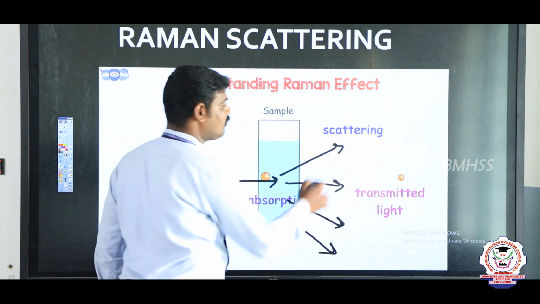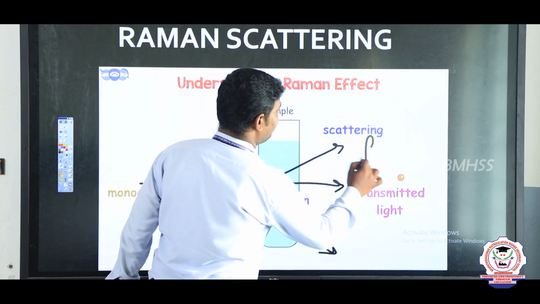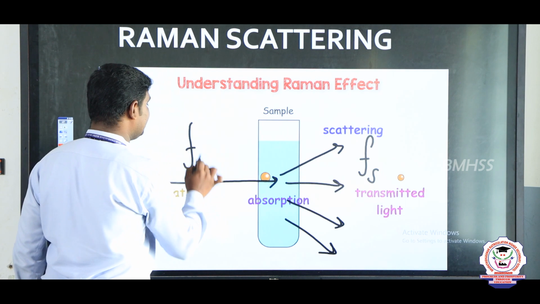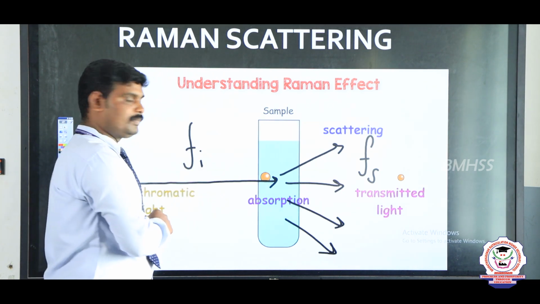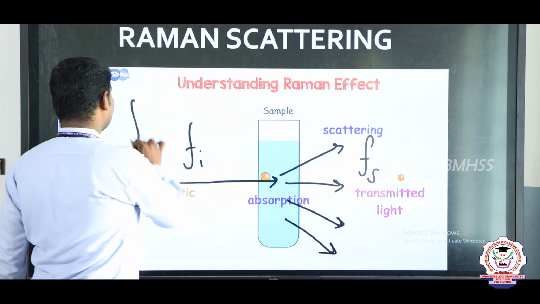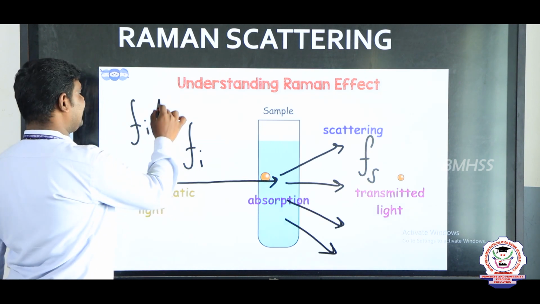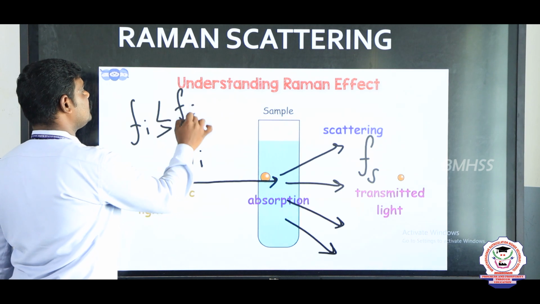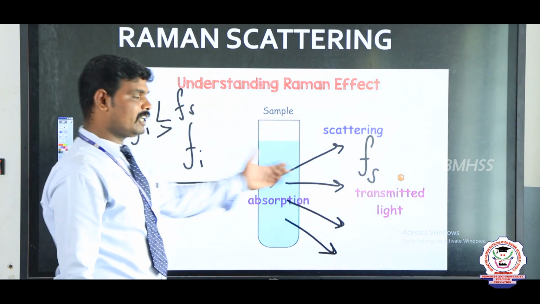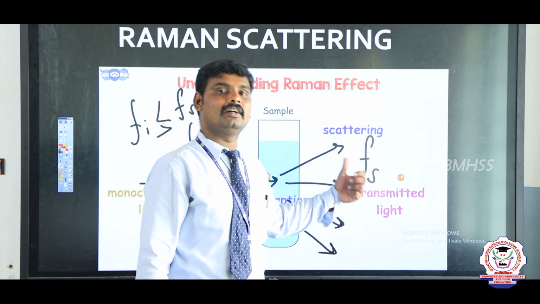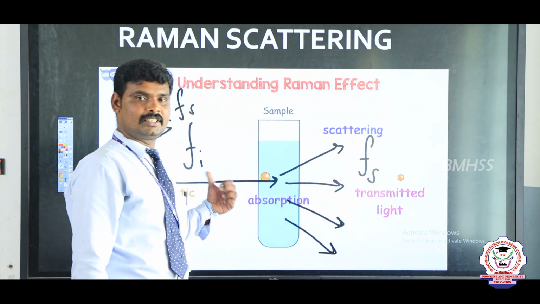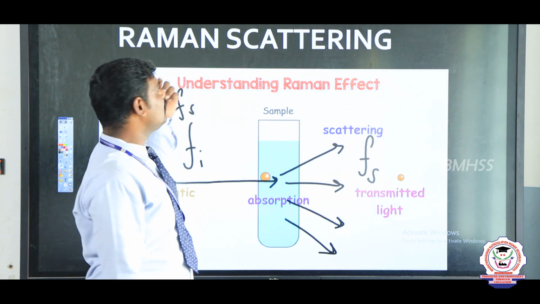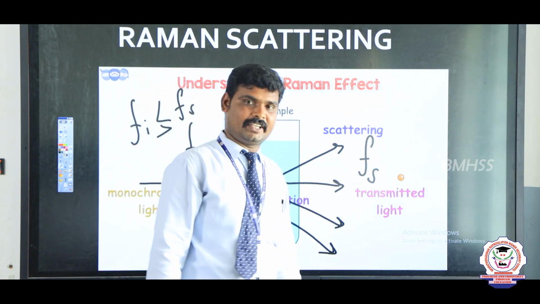Here the frequency of this light is Fs, the scattering frequency. Here Fi is the incident frequency. The Fi may be greater or lesser compared to the scattering frequency. So this effect was found by Raman. That's why this is called Raman scattering or Raman effect.